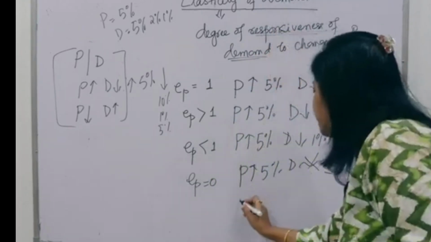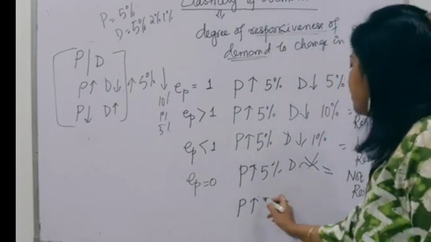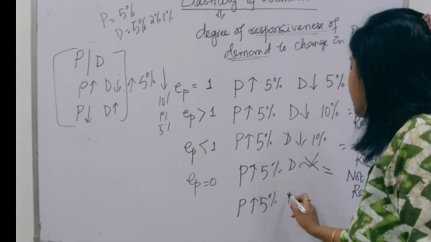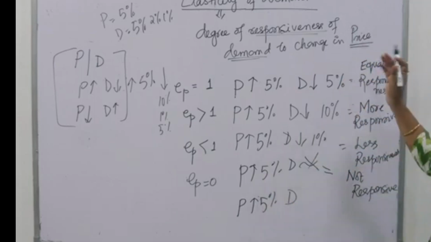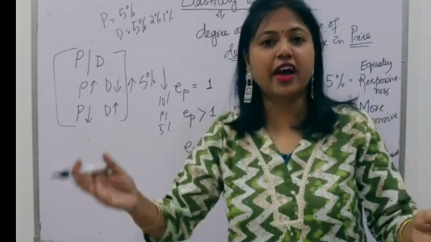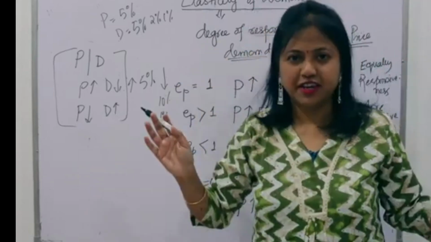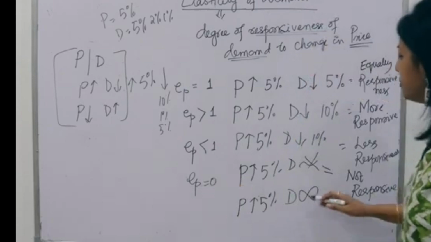But it can also be possible that the price is changing by 5%, and demand is responding at a very high percentage. So high that it has gone to infinity, unlimited. Demand is responding in an unlimited fashion.